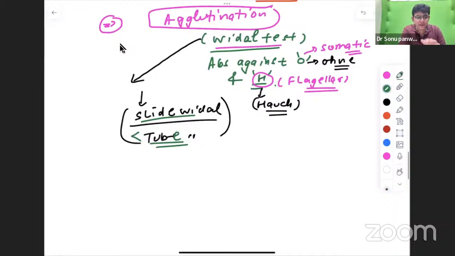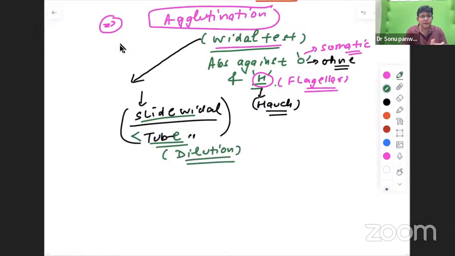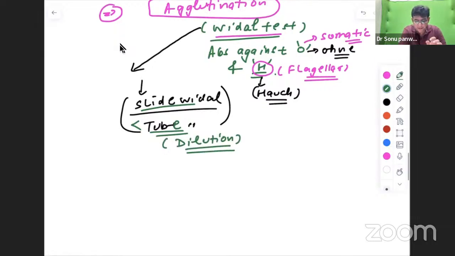And why do we say that tube Widal is better than slide Widal? Because in the tube Widal, you can do the dilution. And because of this dilution, what can happen? Because of the dilution, there is removal of a phenomenon. Removal of which phenomenon? Prozone phenomenon.